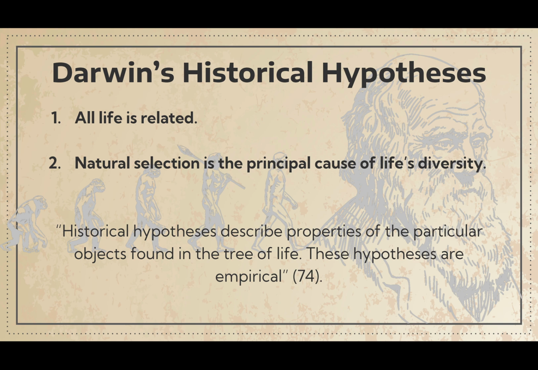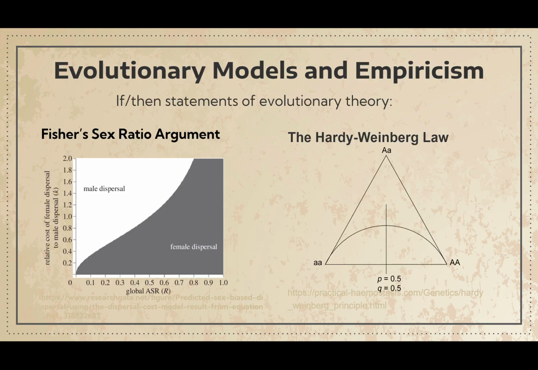He goes on to say that historical hypotheses describe properties of the particular objects found in the tree of life. These hypotheses are empirical. On the other hand, Sober acknowledges that many evolutionary models, when reduced to their core characteristics, arrive at non-empirical mathematical truths.